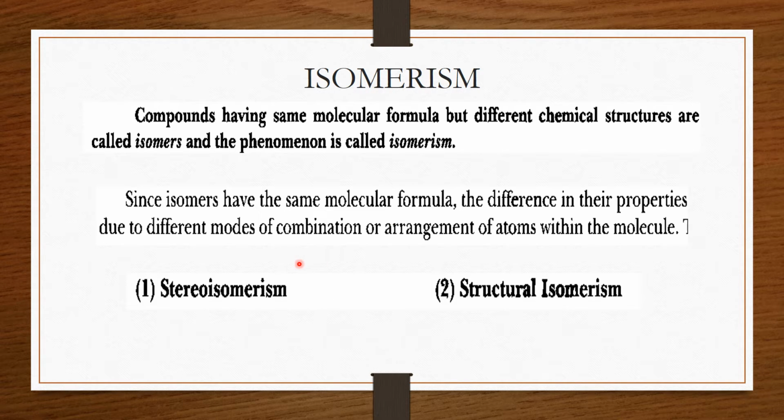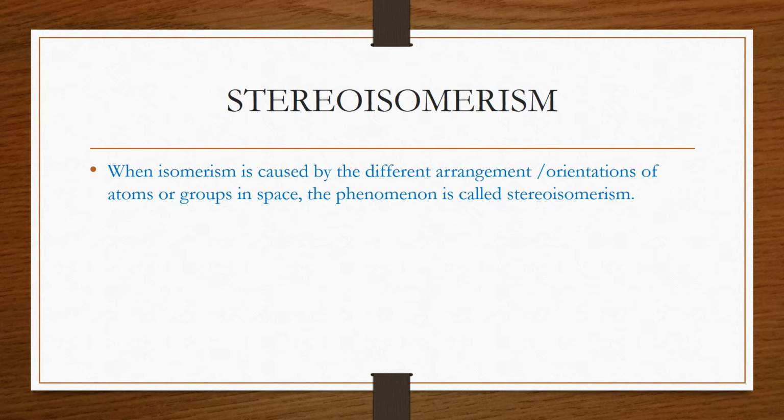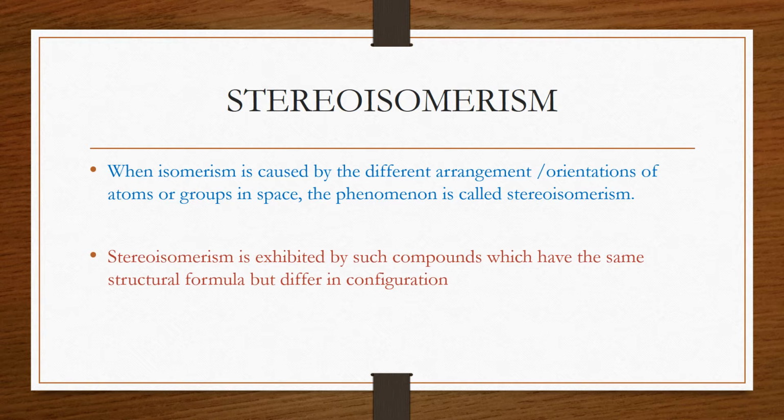Isomerism is of two types. One is stereoisomerism and the second is structural isomerism. When isomerism is caused by different arrangement or orientation of the atoms or groups in space, this phenomenon is called stereoisomerism. It means stereoisomerism is exhibited by compounds which have the same structural formula but are different in their configuration.